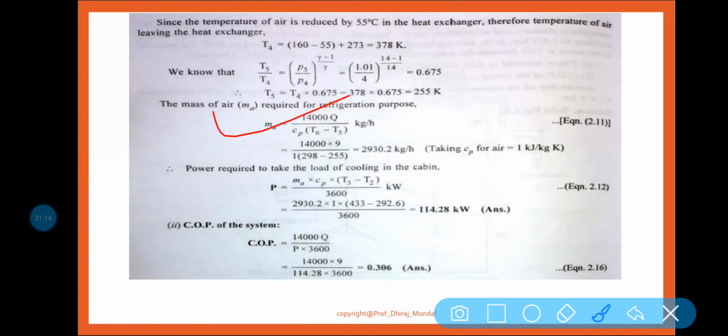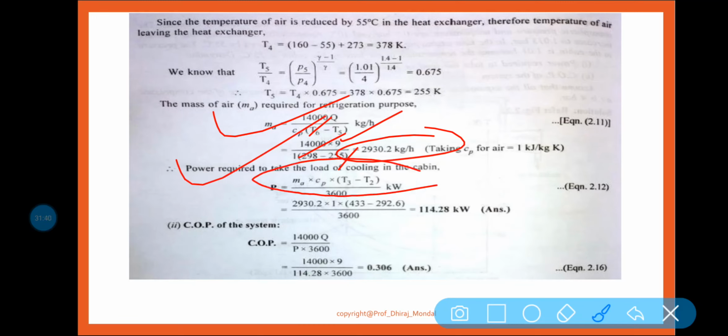Now find out the mass flow rate. Mass flow rate is equal to 14,000 Q by Cp into T6 minus T5. So 9 is the Q and T6 also I have got. T6 is given, T5 I have got. So 29730.2 kilojoule per hour is the mass flow rate. Now power required is m Cp delta T by 3600. So ultimately 114.28 kilowatt is the power required.